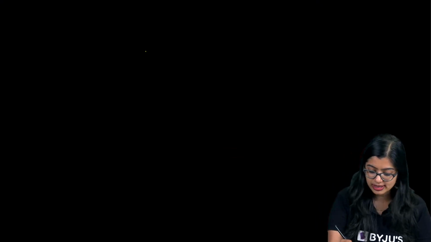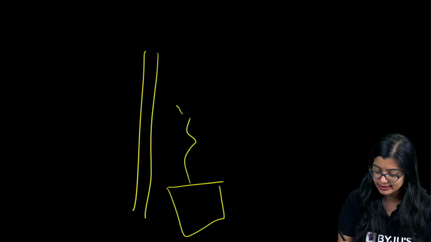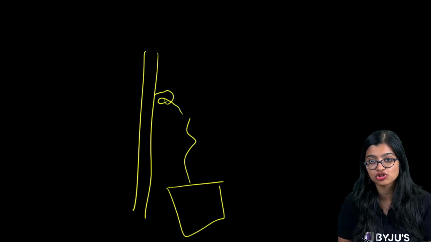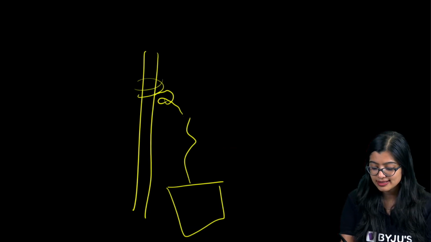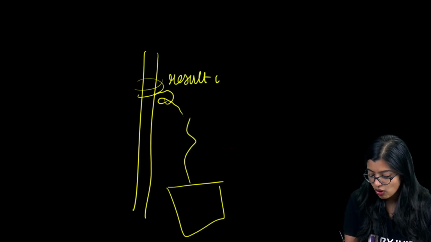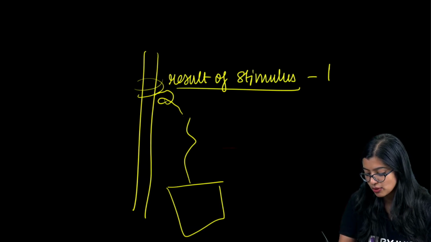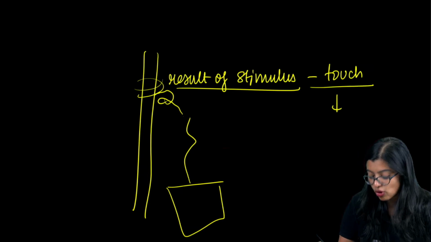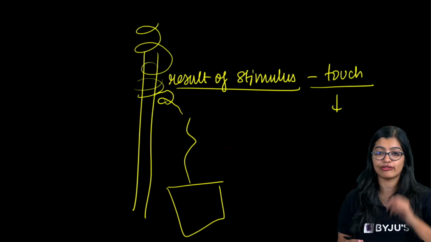If this is a stem and this is my pea plant, and the tendril here comes in touch, what will happen? It will immediately coil. As a result of the stimulus, which is the touch, we observe rapid growth. So that is what we mean by it.